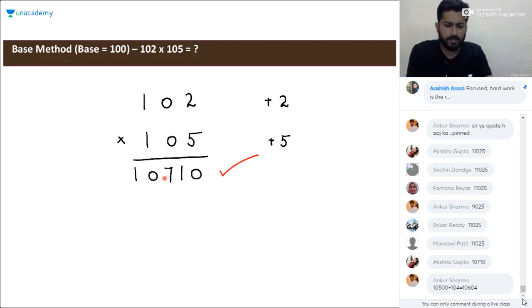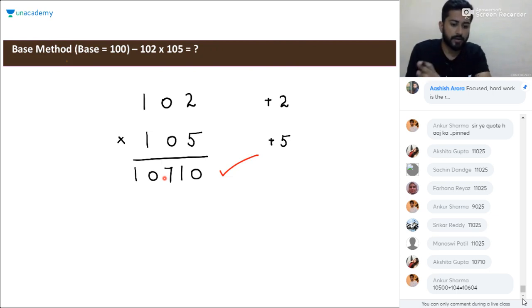Ankur, yeah, this is the method. I can understand, I admit this is the method, but I'm teaching you the better ones. We are going to apply these things in DI and several other things. We are going to learn the simple things in those sessions. But the most important part is here, that is the base method. If you practice these questions enough, you'll be solving them in fractions of seconds.